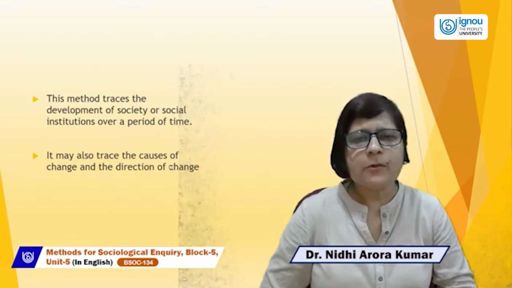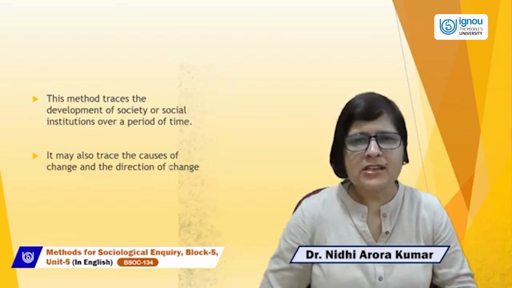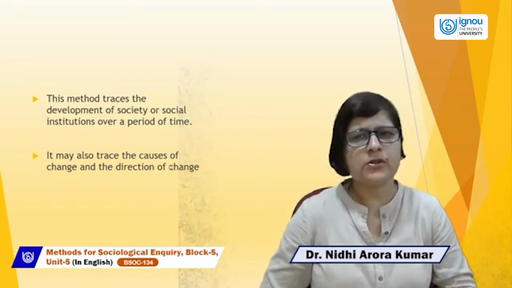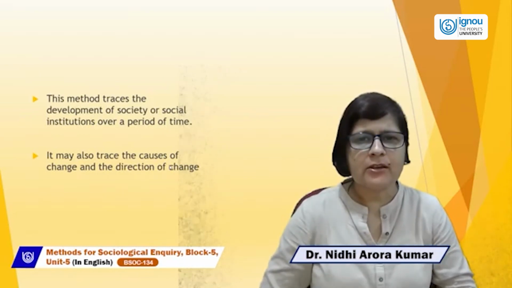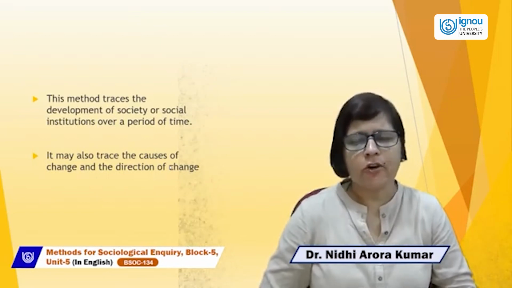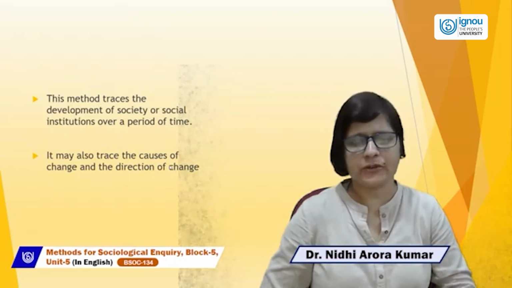What was the reason behind the change and what was the direction of change? How the present day society or present day institution has evolved from the previous institutions or societies. Historical methods help us to understand the evolution of present day society from previous societies.